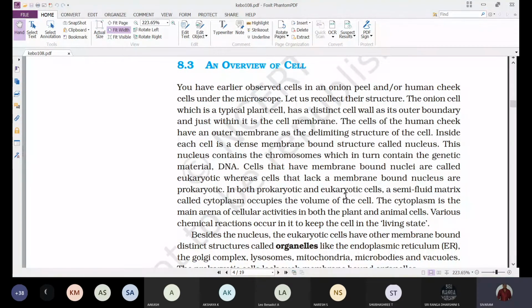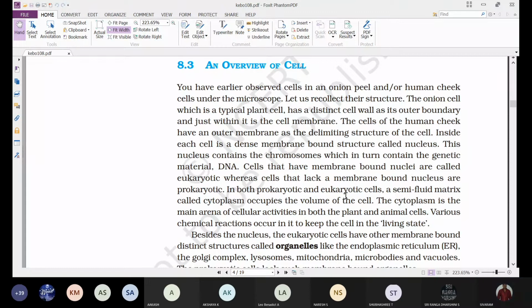Whereas the cells which lack a membrane bound nucleus, then such cells we are calling prokaryotic cells.